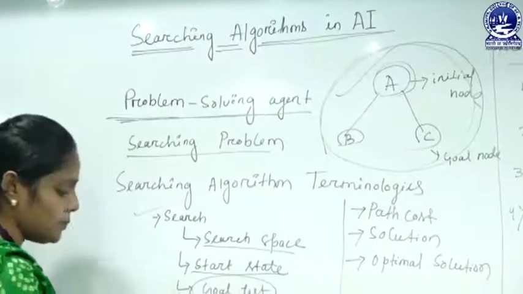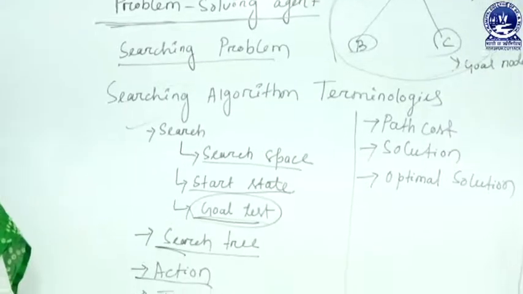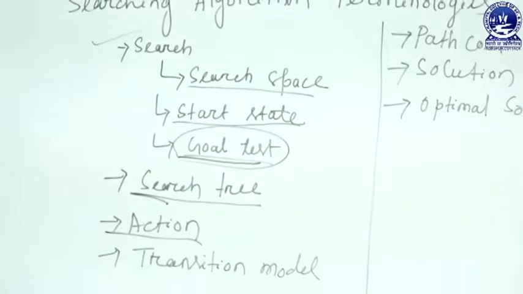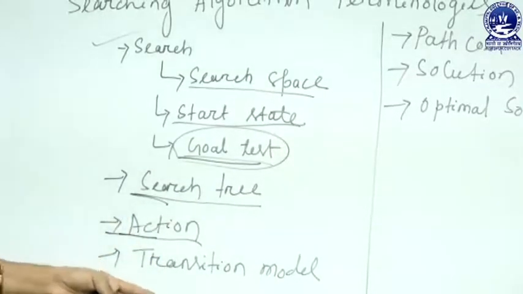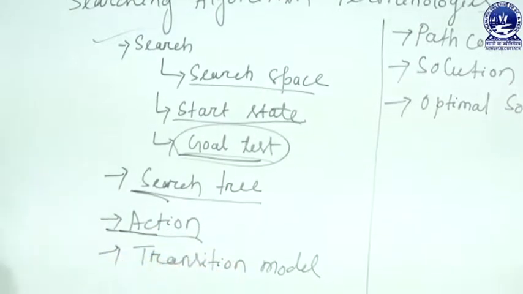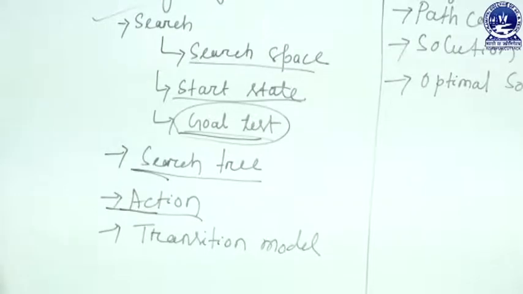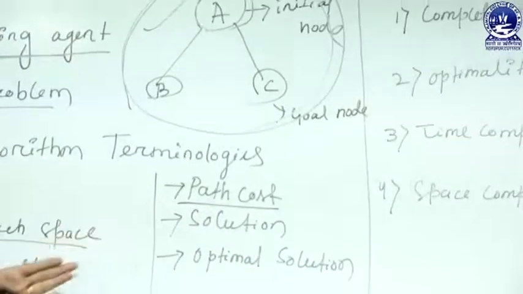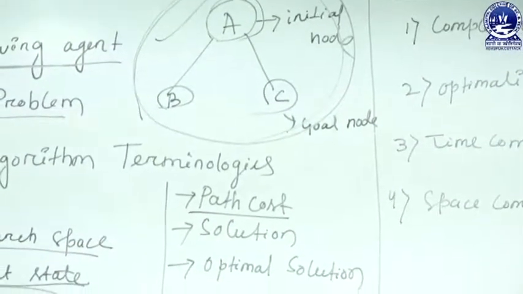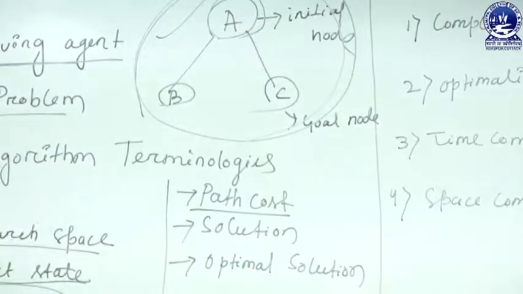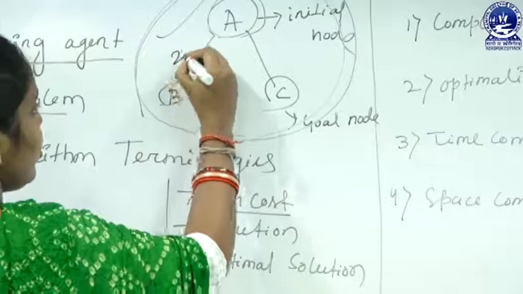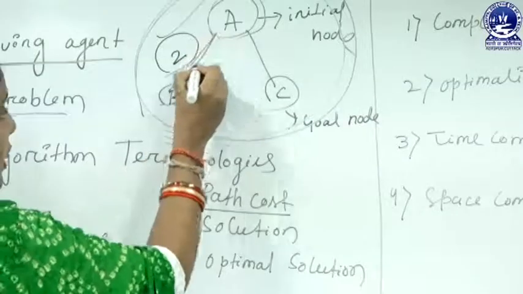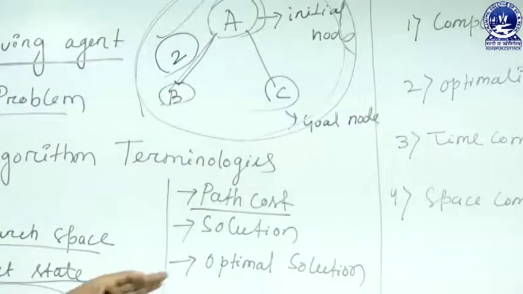Then next is action. Action is nothing but the description of each action which is available to our searching algorithm, that is called the action. Then next is transition model. Transition model is nothing but the description of the result of each action, that is called the transition model. Then next terminology is path cost. Here path cost is a function which assigns a numeric value to each path. That means if you assign 2, this 2 is a numeric value which is the path cost for A to B.